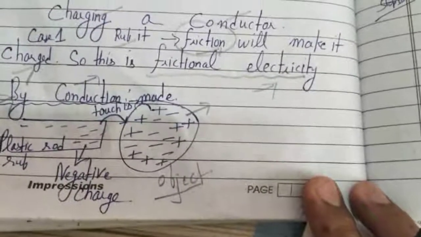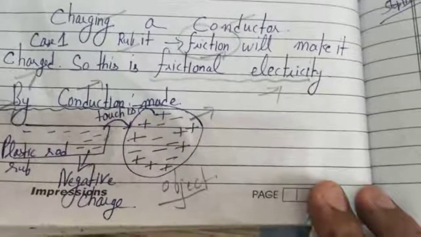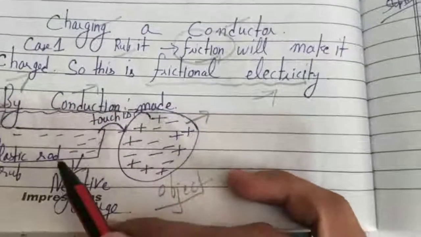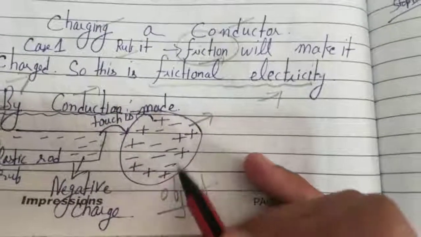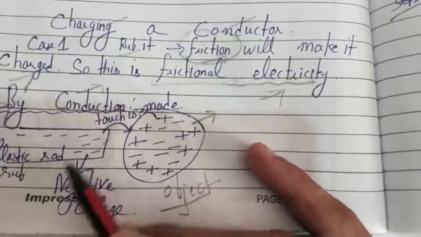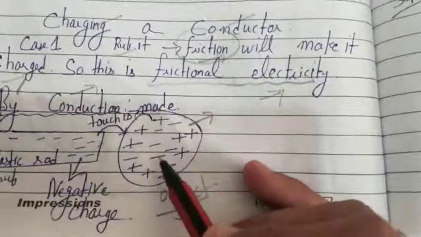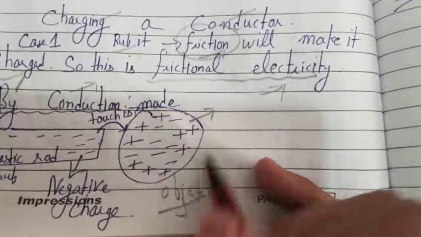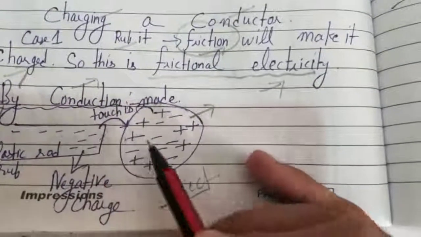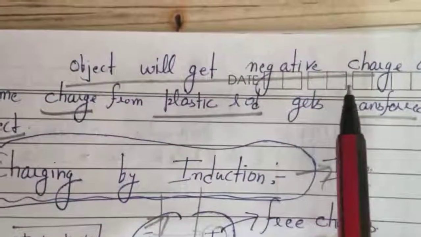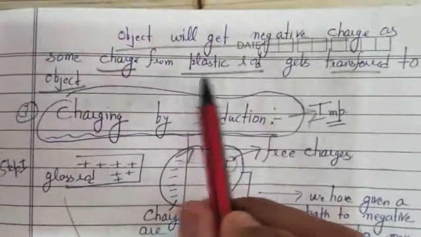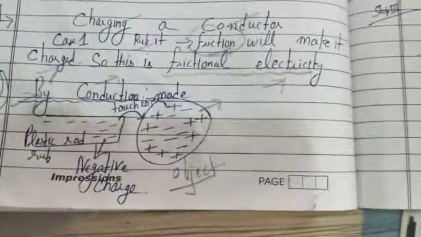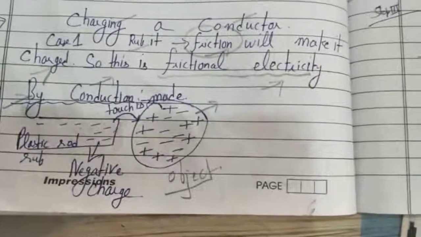By conduction. In this method, a touch is made. A charged body is touched with the uncharged body. Suppose this plastic rod has negative charge and this object is a non-polarized object. When the plastic rod is touched with this object, the negative charge will transfer to the object. The object will get negative charge because some charges from the plastic rod get transferred to the object. So this is when a touch is made. This type of charging is known as charging by conduction.